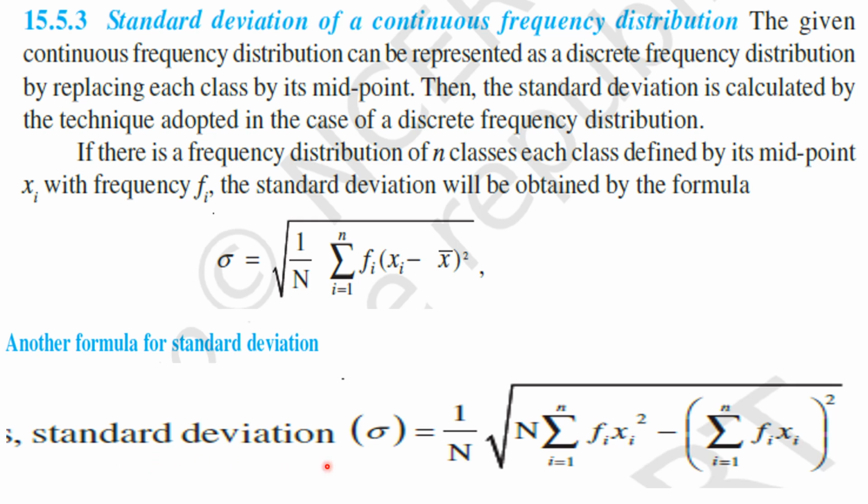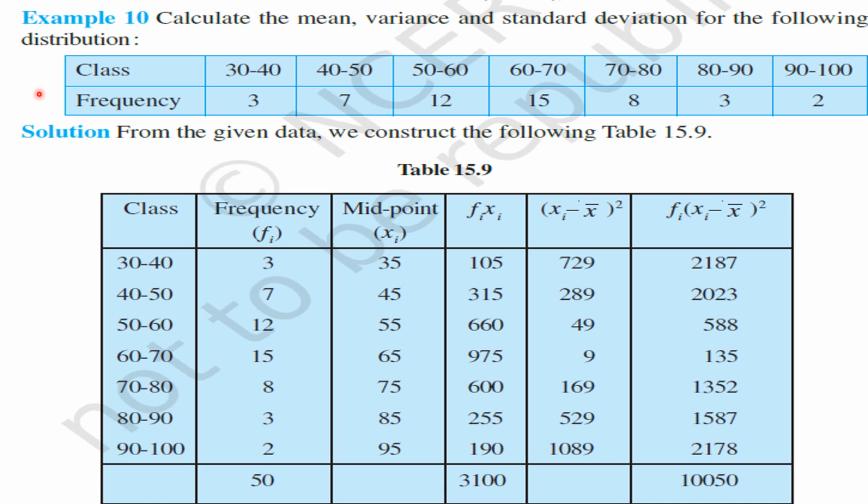Okay, my children. Therefore, standard deviation sigma is equal to 1 by capital letter N into square root of capital letter N into sigma i is equal to 1 to n fi into xi square minus sigma i is equal to 1 to n fi xi whole square. We can use this formula or this formula. In both cases, we get the same result. Okay, my children. Right. To understand this point well, let us take an example to calculate the variance and the standard deviation of a continuous frequency distribution.